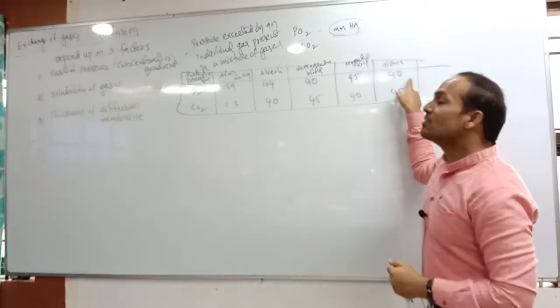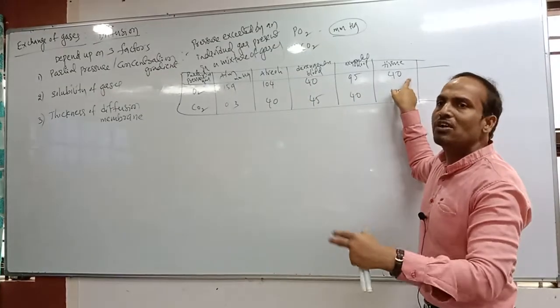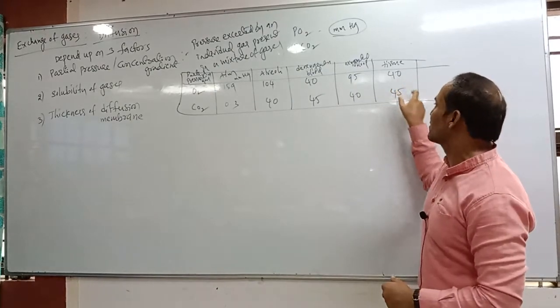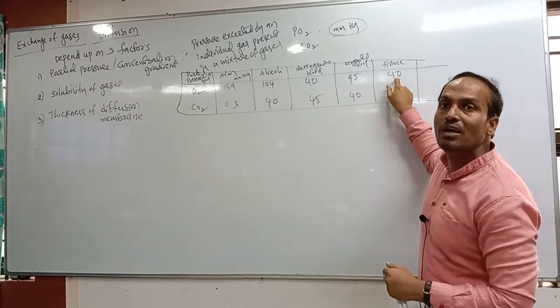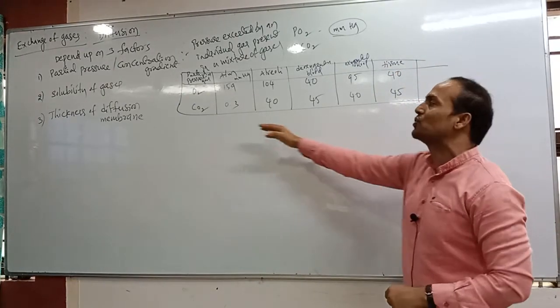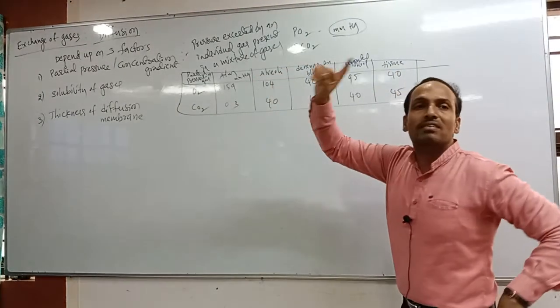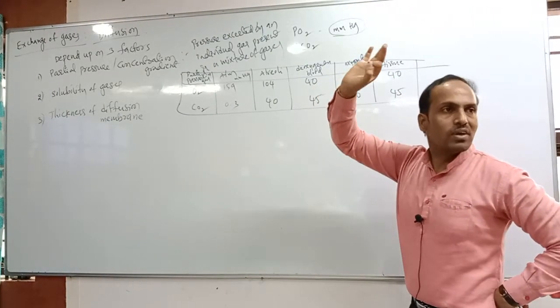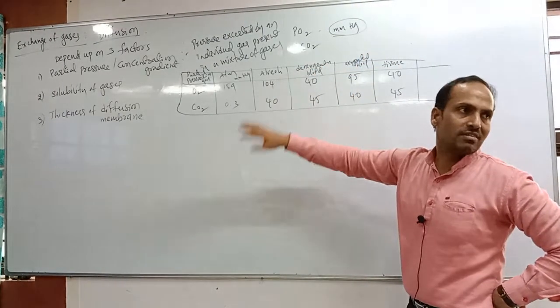Correct? Okay. So carbon dioxide concentration is more compared to oxygen. Got it? This one is 40 and 45 mmHg of carbon dioxide is present. This tabular column you should remember. Very important. Don't neglect this.